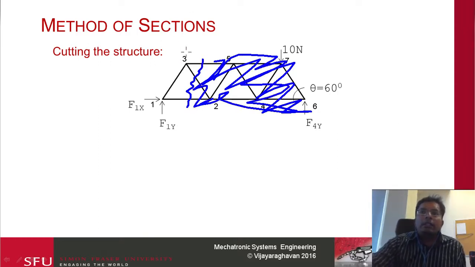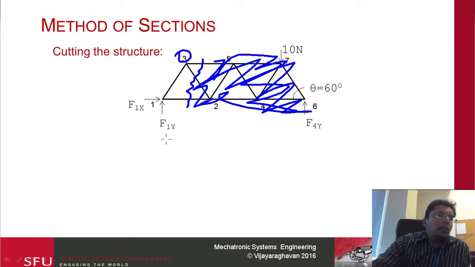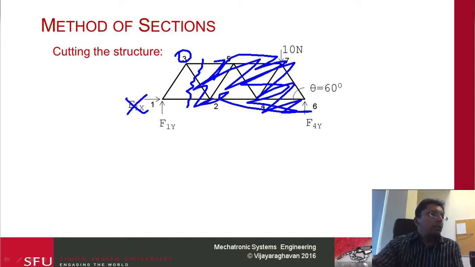If I look at this, I'm interested only in this particular force. I've actually already calculated these values, so I know this one to be 0. And this value, I believe I calculated to be, give me 1 second. We calculated this to be 5 over 3.